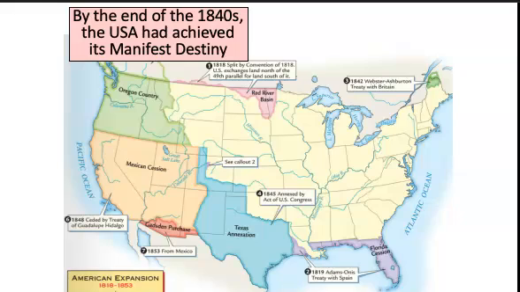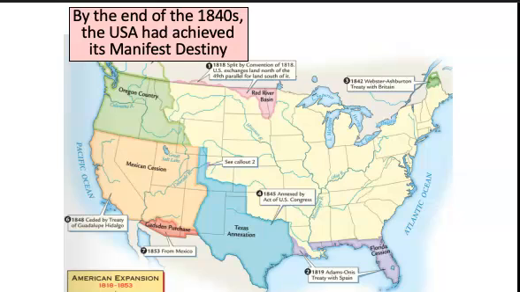Now, this growth in the California population will lead directly to California needing to become a state. They soon reached the population threshold that was needed to apply for statehood as a result of the California Gold Rush. That law, of course, that set that population threshold was the Northwest Ordinance and the Land Ordinance that we talked about as the one success of the Articles of Confederation.